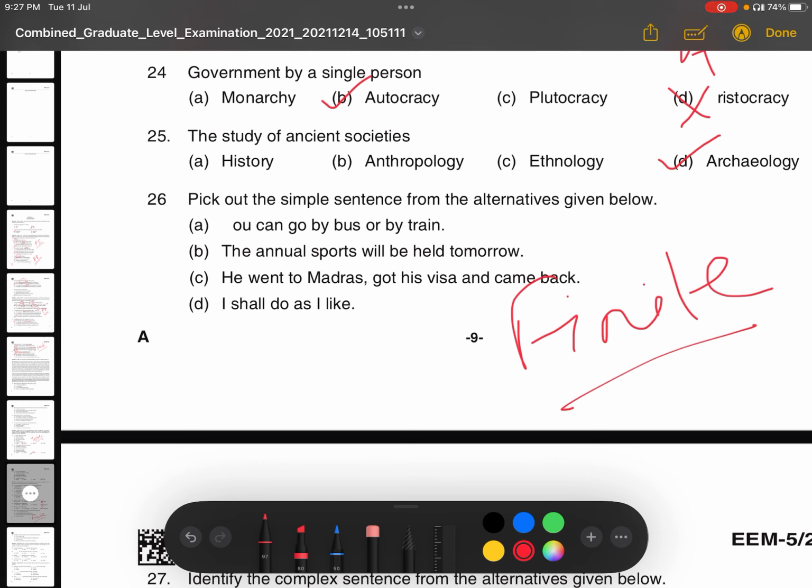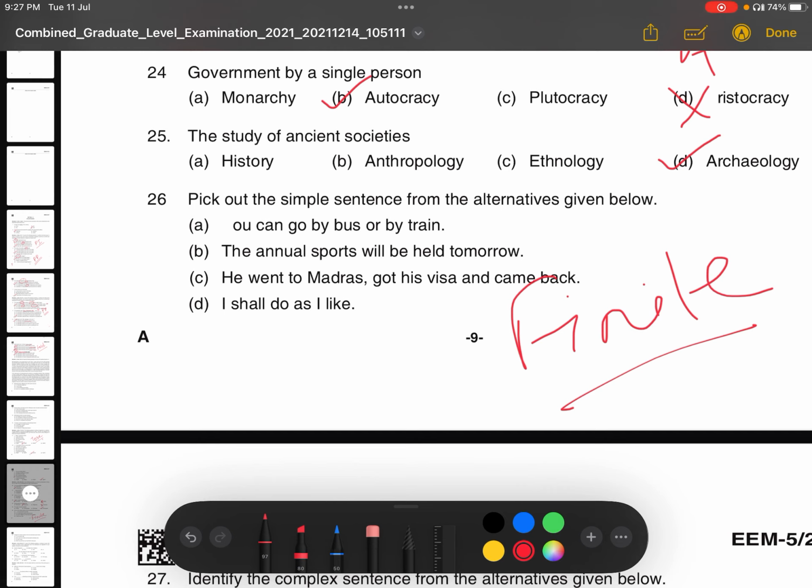Similarly, if I say I ate rice yesterday, the moment you see the form of the verb, it is past. So you get an idea this is past indefinite tense. So this is finite verb. But there are non-finite verbs also. The verbs which do not give you a sense of tense. For example, swimming is good for health. So you cannot identify what tense it is. Swimming is good for health. This is a non-finite verb. Swimming here is a non-finite verb. So simple sentence means you have to find out if there is one finite verb in a sentence. We call it simple sentence.